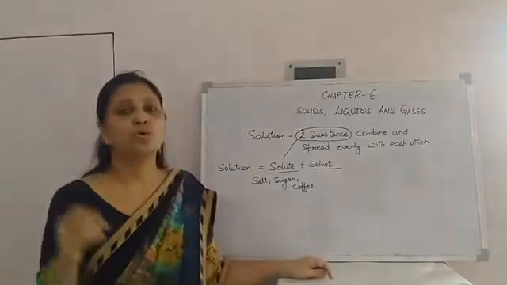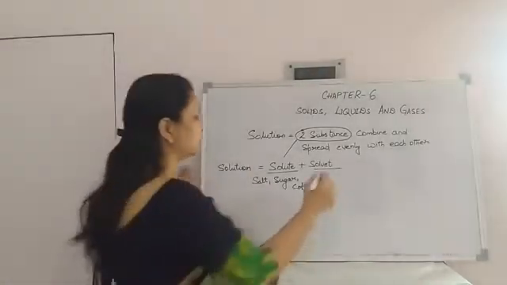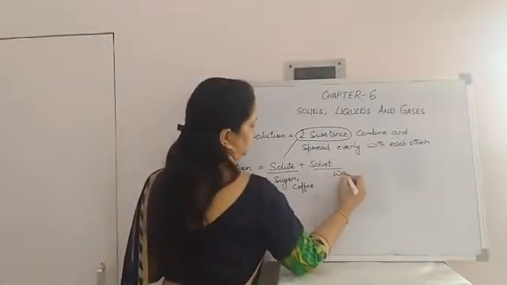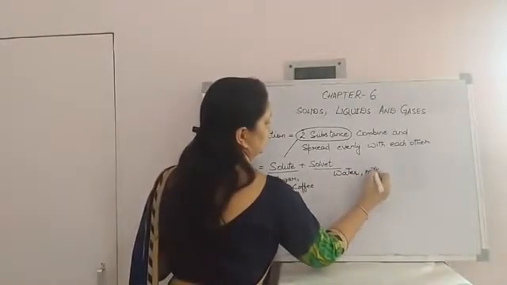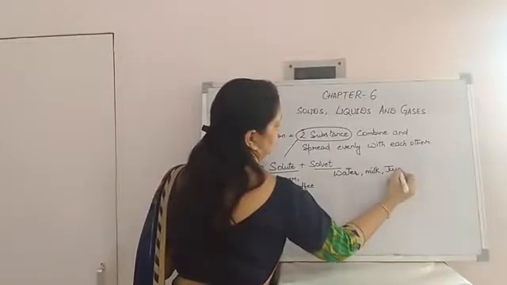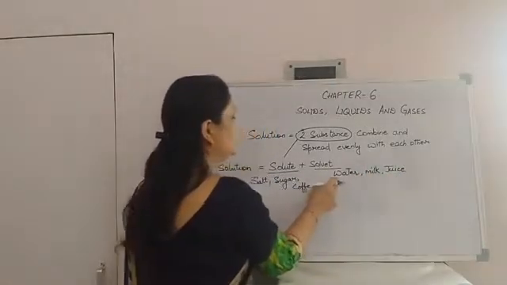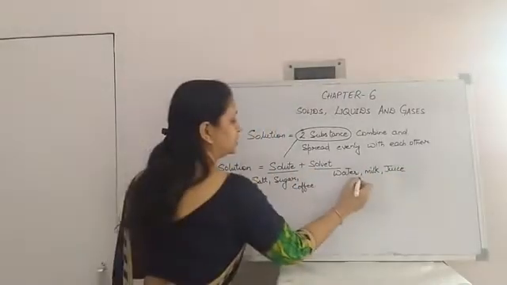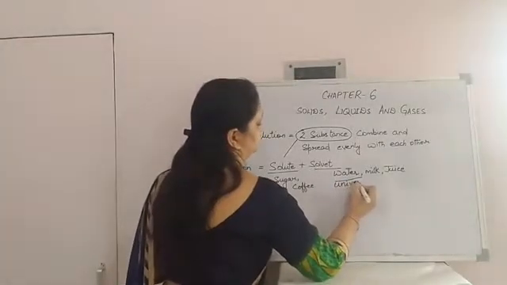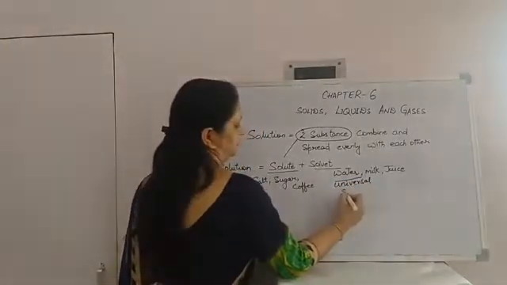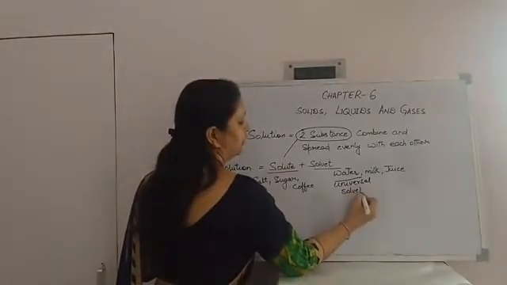And I told you water is a universal solvent. Water, milk, juice, these are all solvents, and water is known as the universal solvent. Why universal solvent?